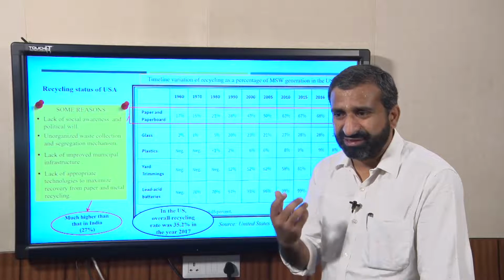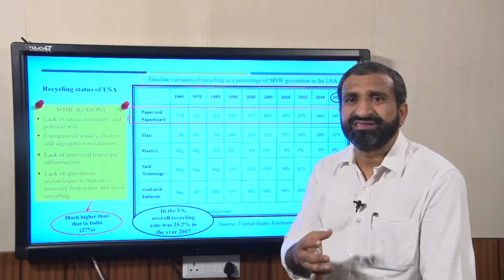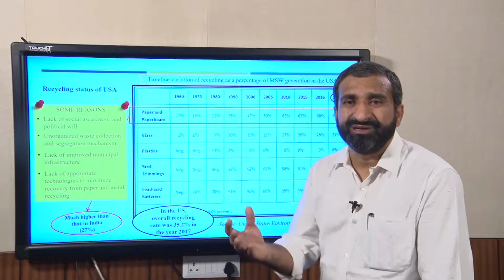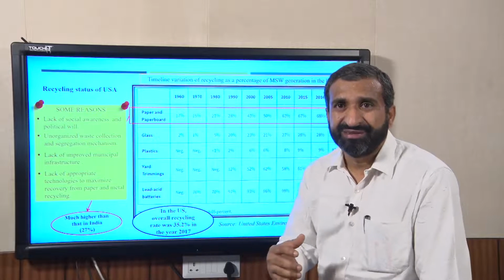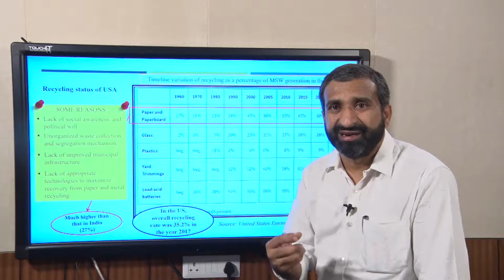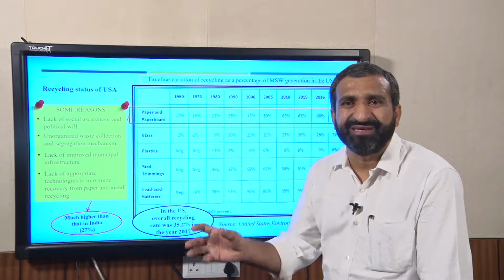I think there are some reports that say that in Delhi 10% of waste is collected by the rag pickers, and the population of rag pickers goes to more than 10 lakhs. And these rag pickers are targeting only the recyclable matter, but that is also only if the recyclable matter is not contaminated.